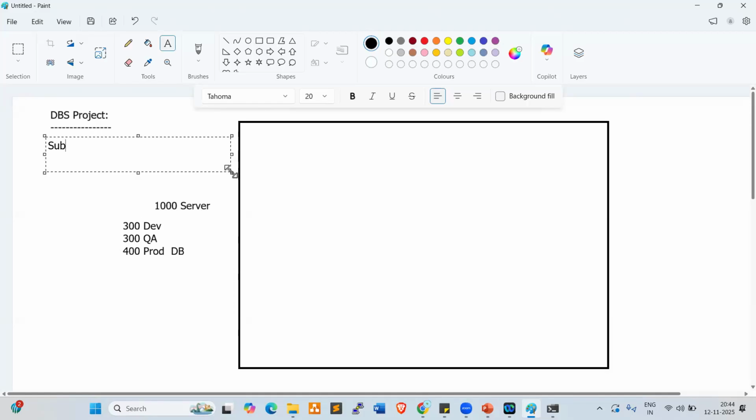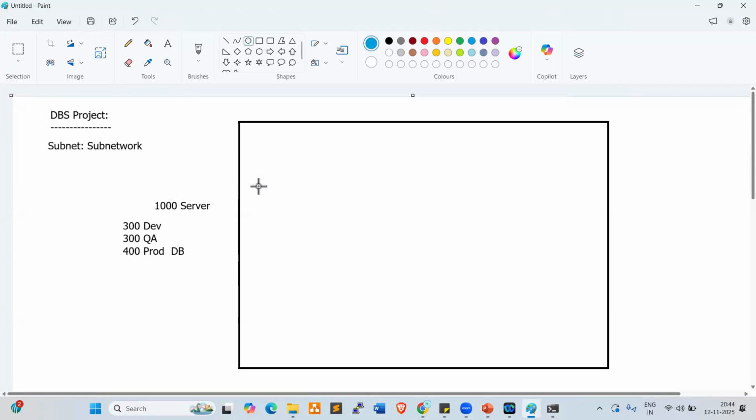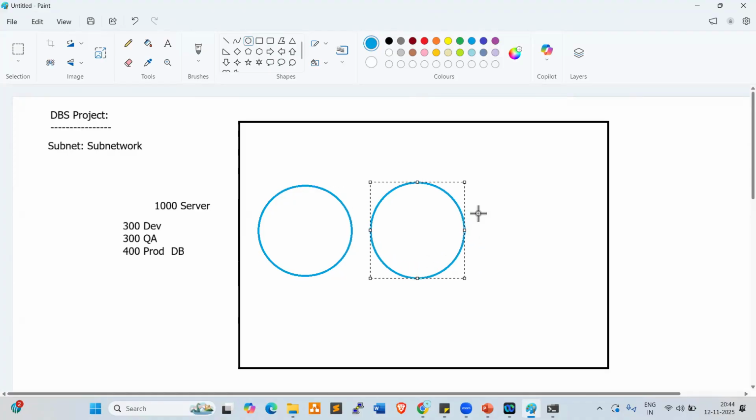A subnet is nothing but a subnetwork. Instead of one large network, we can create small networks like this. This is one subnet, this is another subnet, and this is also another subnet.